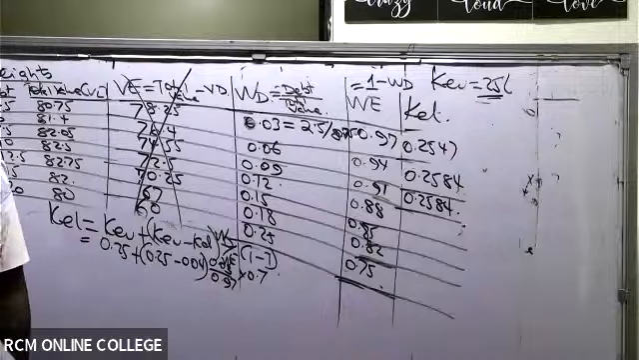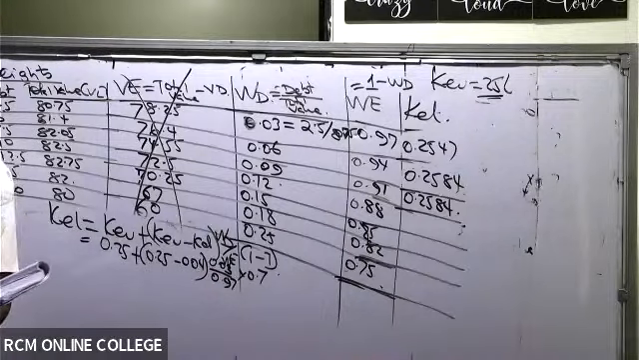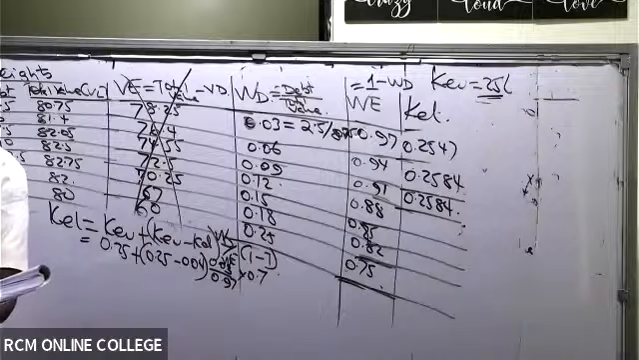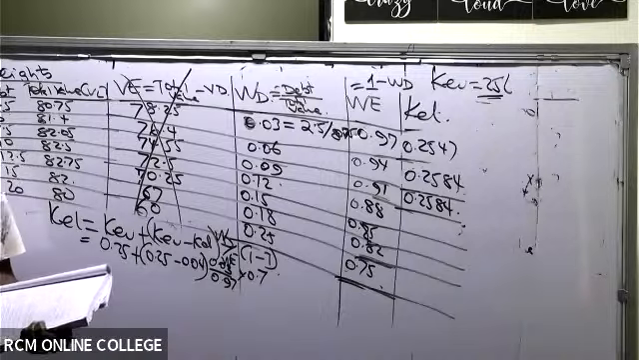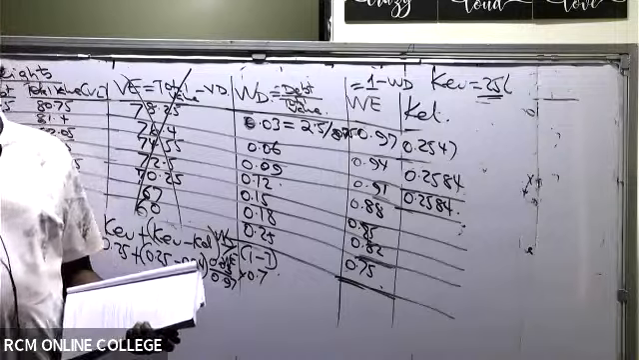The question, Vincent, we are doing is not August but May 2021, question number 3B.